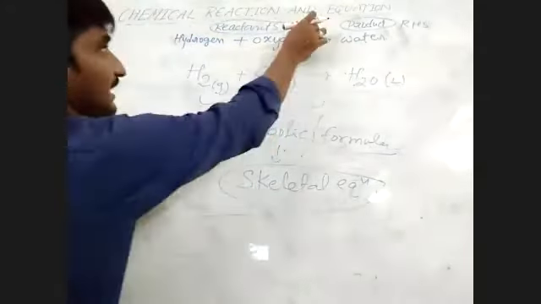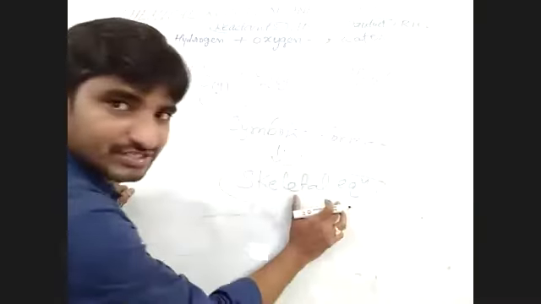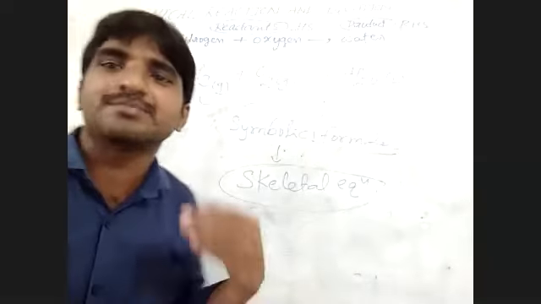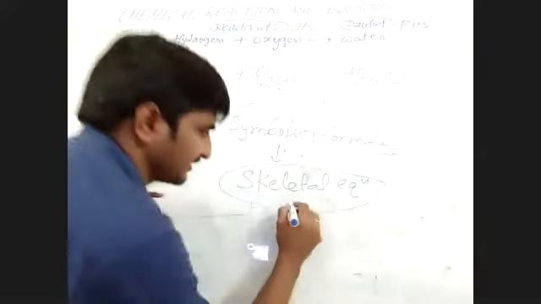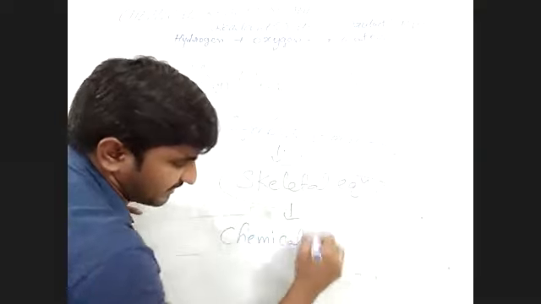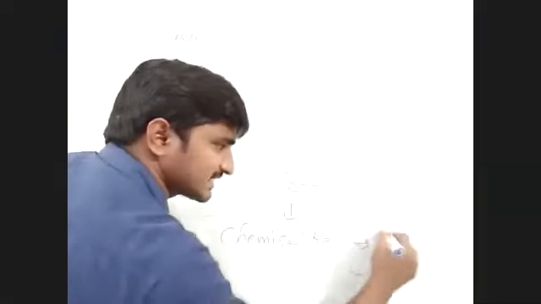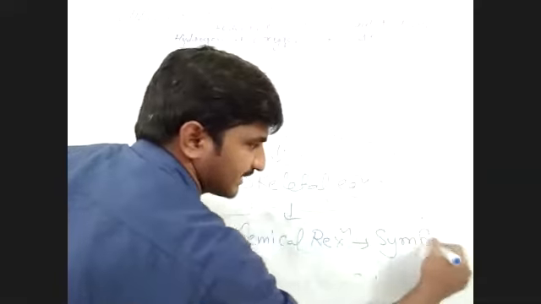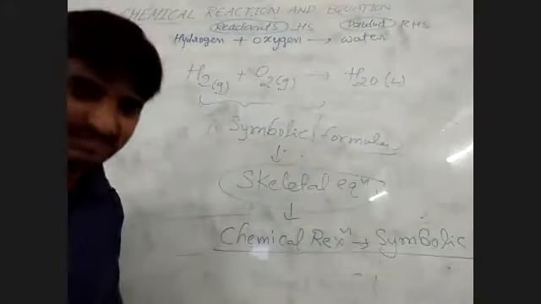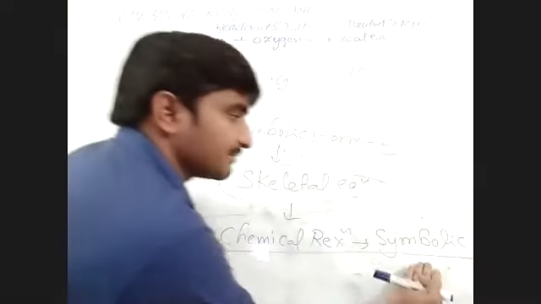Are you understanding? Here the skeletal equation mainly has LHS elements and RHS elements. What is the meaning of skeletal equation? Any chemical change has to be represented in symbolic notation. Any chemical reaction you write in symbolic notation, so here the skeletal equation or chemical equation is called symbolic notation.